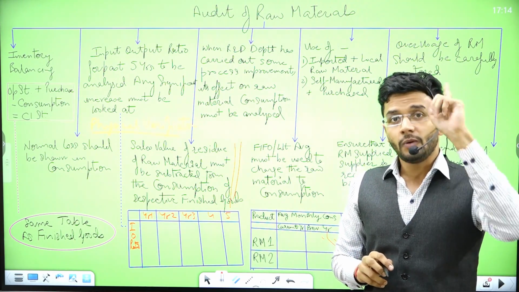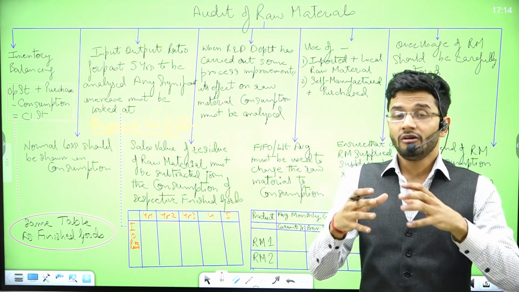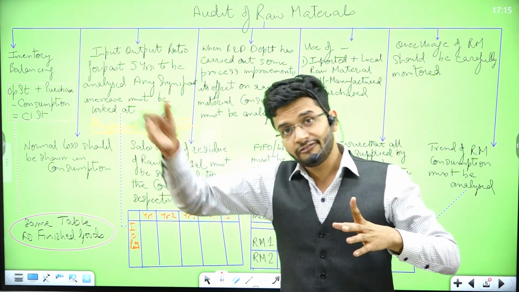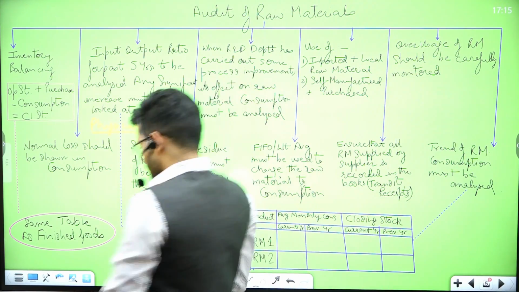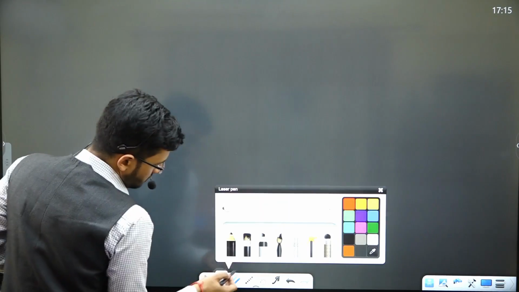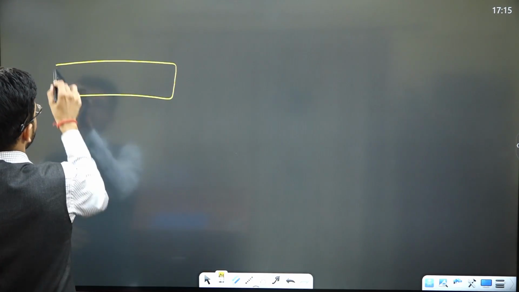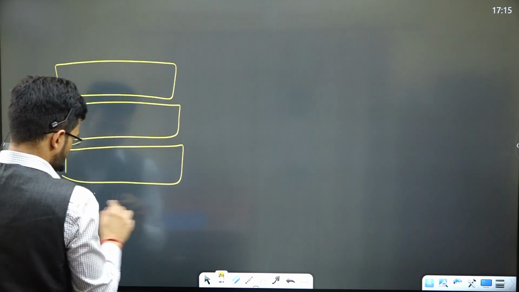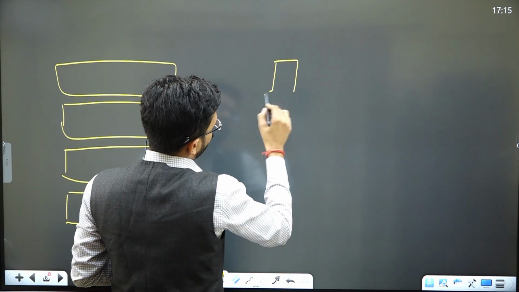But if one raw material is used in making many finished goods, then guys, the sales value of the residuary of that particular raw material should be subtracted from all the finished goods in a proportionate manner. I'll give you an example. There is some wood from which you are making several things. You have big wood planks. First of all, you make a chair out of this wood plank.